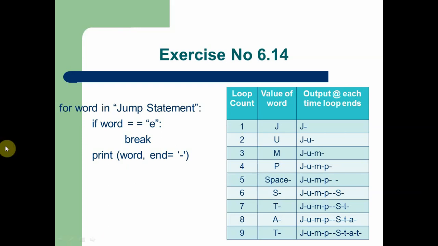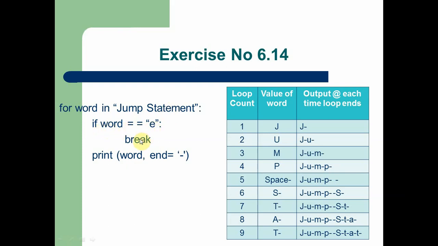Here you can see a for loop is used with a condition: if word is equal to e, then we execute the break statement. Otherwise we print the content. Each time the for loop runs, it fetches the next character and prints it on the screen with a hyphen: j, after that u, m, p, space, s, t, a. When the loop reaches the e, this condition becomes true.